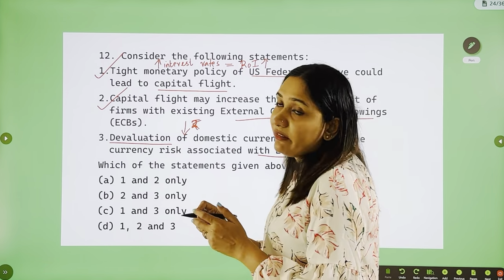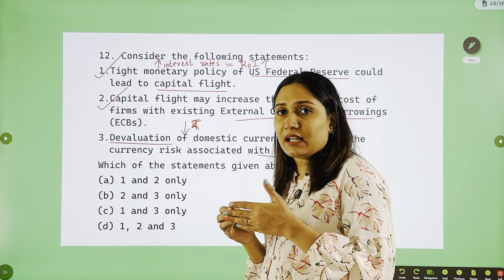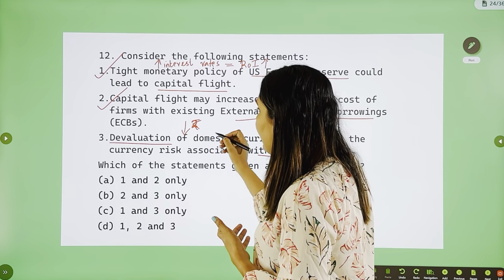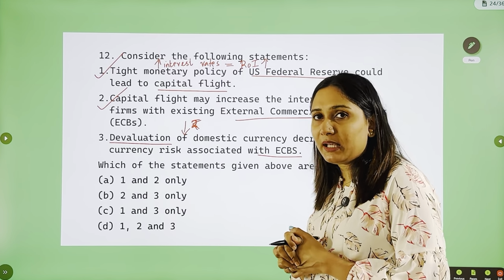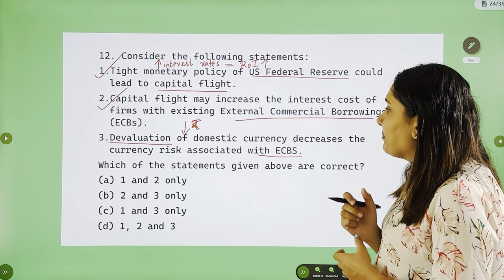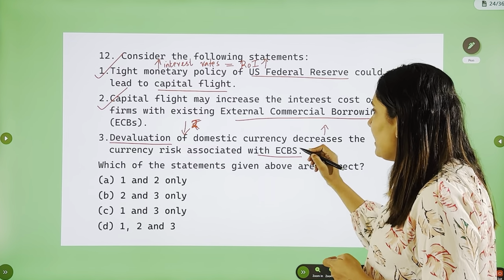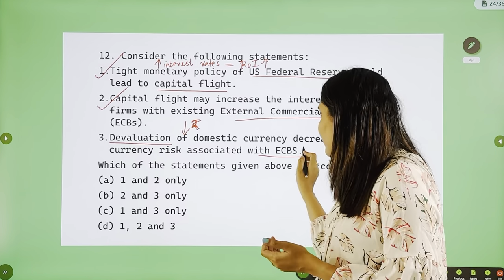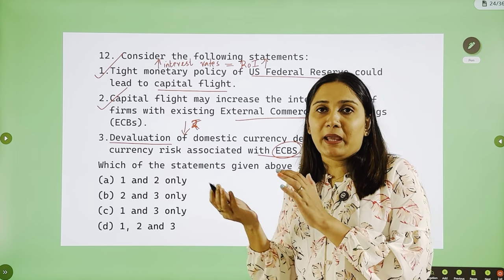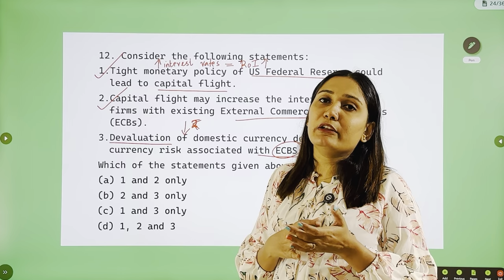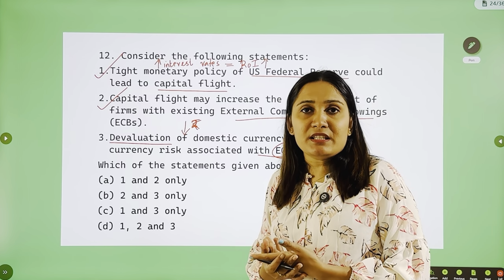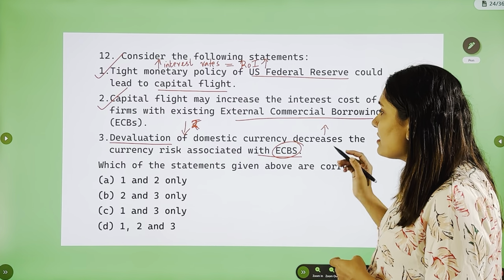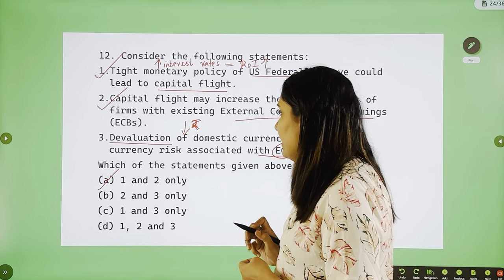No. Why? Devaluation is equal to having a currency depreciation. The impact is the same as currency depreciation. So, during devaluation, the value of the domestic currency or rupee comes down and therefore the currency risk will increase. Because when the value of the rupee goes down, in case of an ECB, when you have to pay back in foreign currency, you have to pay more rupees. So, this will increase the risk. So, the third statement is wrong. Therefore, the answer could be 1 and 2.